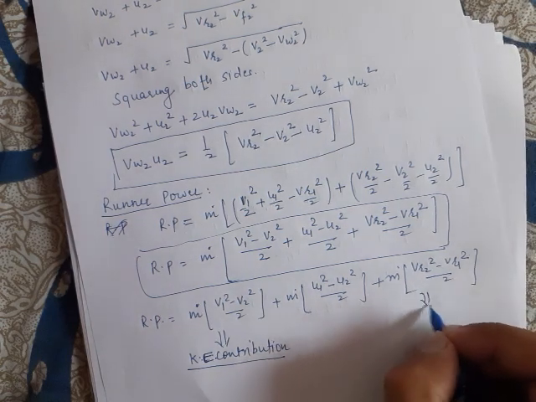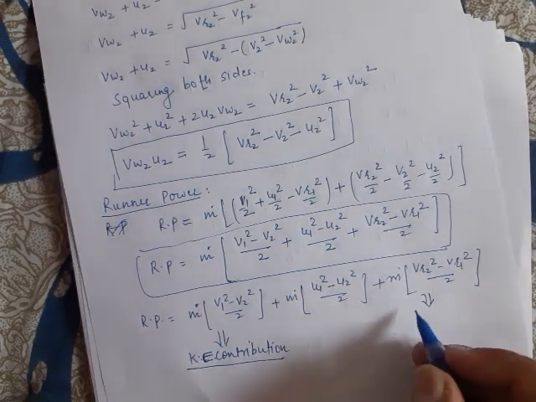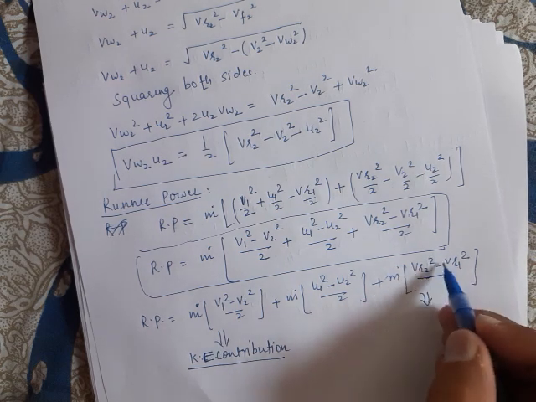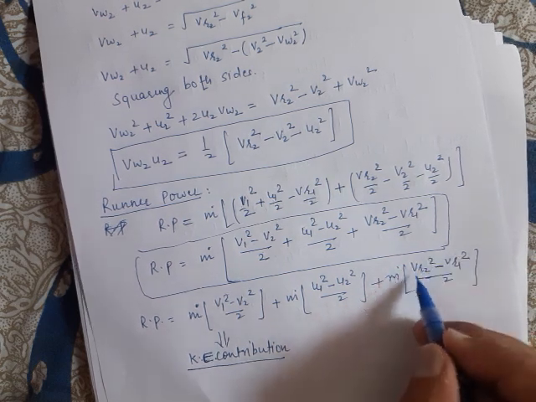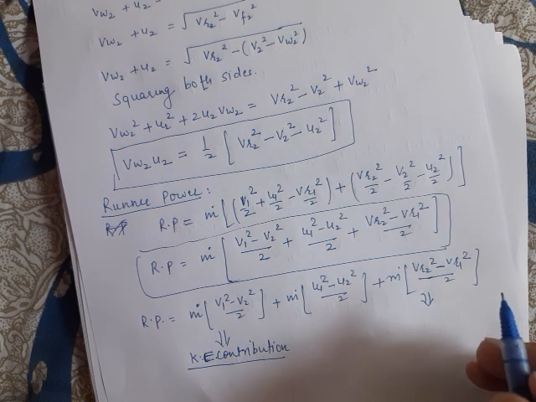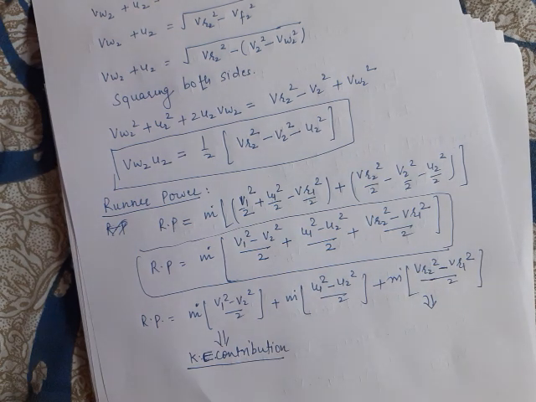This term is straightforward. Please note the relative velocity is increasing from inlet to exit. It means the pressure energy is decreasing from inlet to exit, and as a result the relative velocity is going to increase.